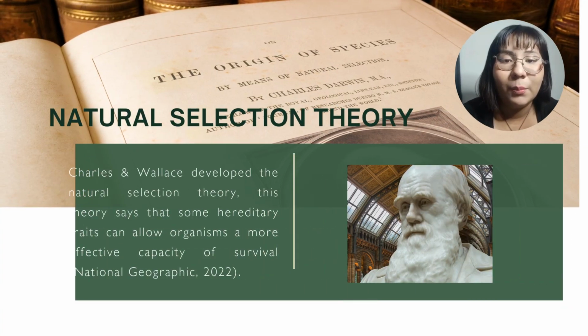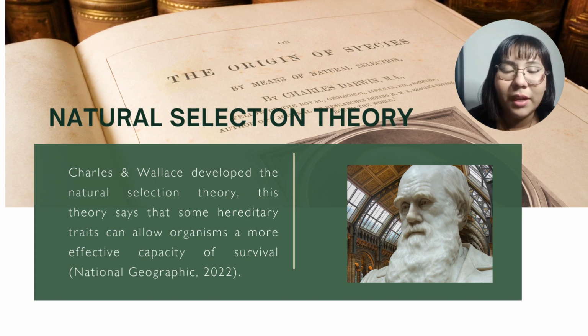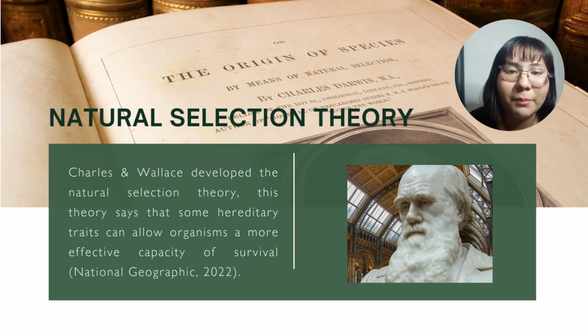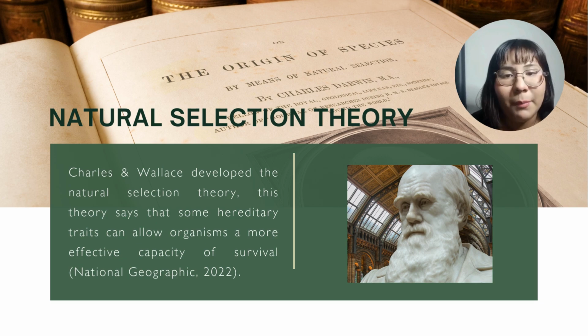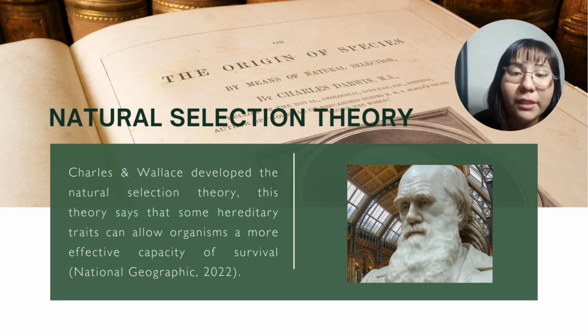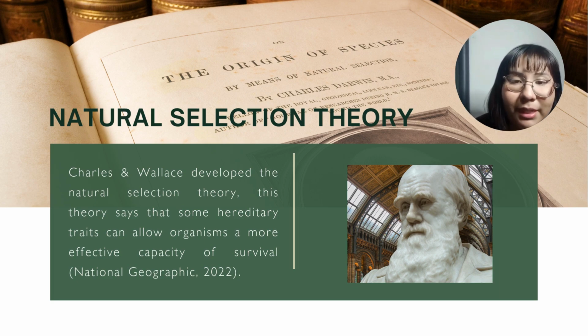Charles and Wallace developed the theory of natural selection. This theory suggests that certain hybrid traits can give organisms a better chance to survive in their environment. Over time, animals with traits that help them adapt are more likely to survive and reproduce, passing those traits to the next generation.